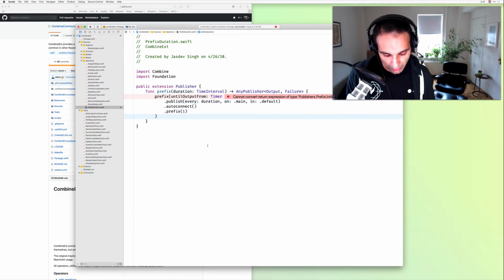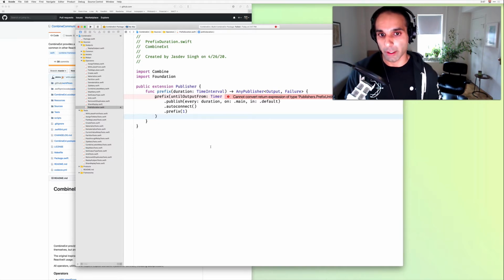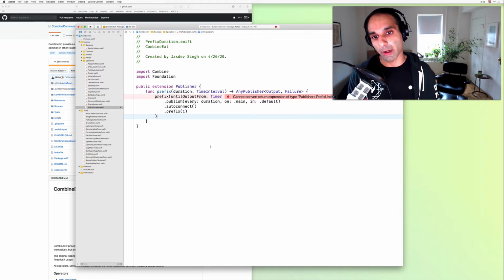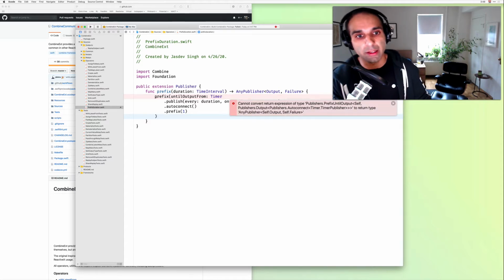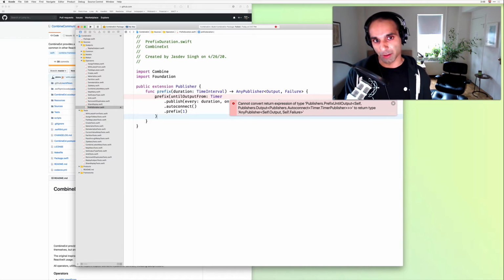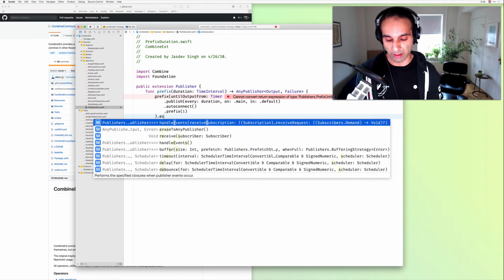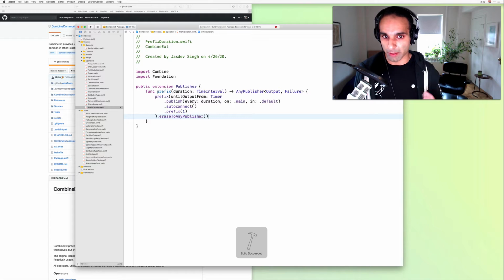So now if we build, we still have one compilation error left, but that's really the meat of this operator. We can expose more options about how you control this timer, and I'll do that in the final PR. But for now, this is the slimmed down interface of what the final operator will be. This compilation error is saying that the type of this publisher, which is a nested, really gnarly composed operator, is not equivalent to an any publisher. The way you'd fix this is to do erase to any publisher, and we should be able to Command B again.